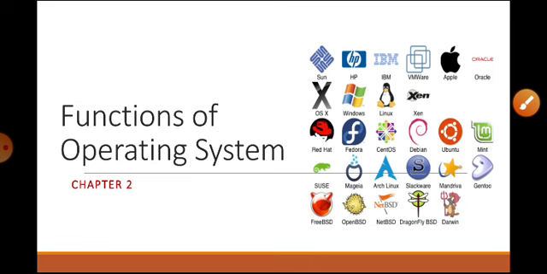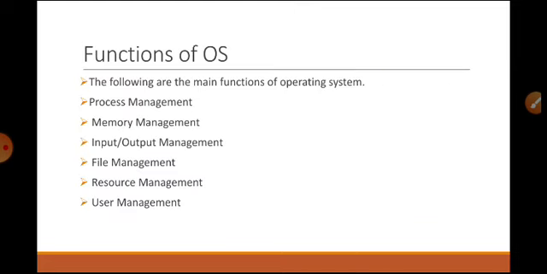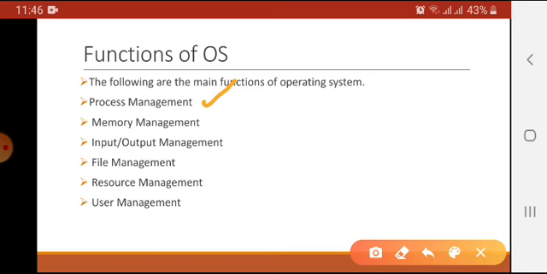So what are the functions of operating system? There are 6 basic functions of operating system. These are process management, memory management, input output device management, file management, resource management and user management. You should be able to differentiate among the various functions of operating system just by focusing on their names.